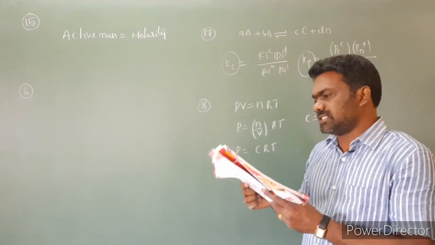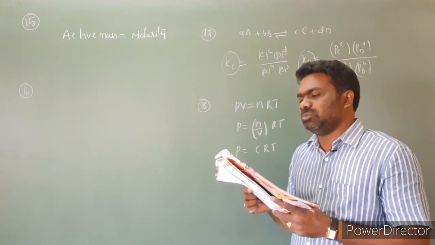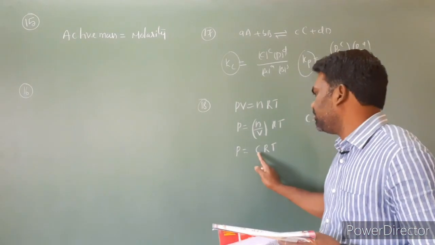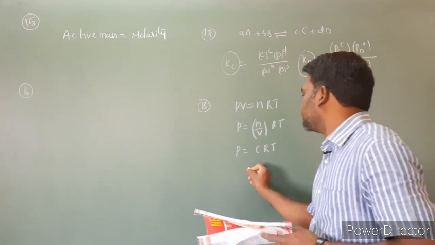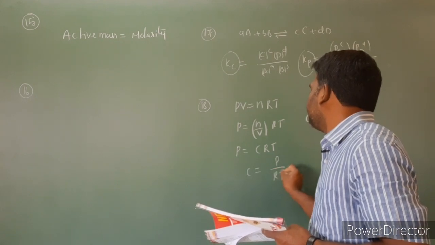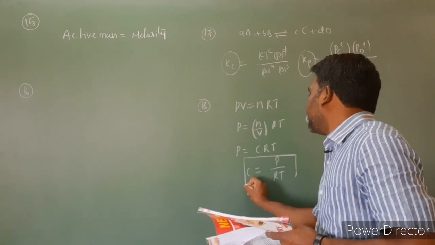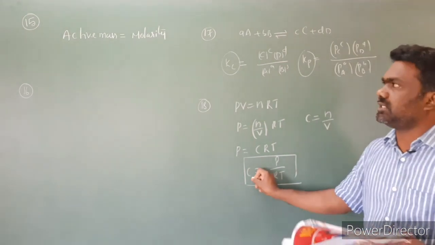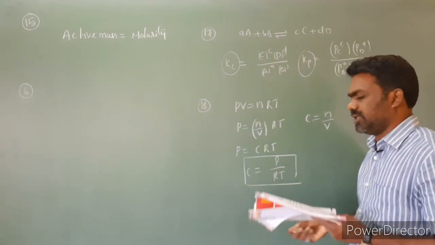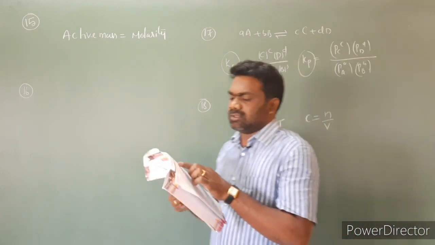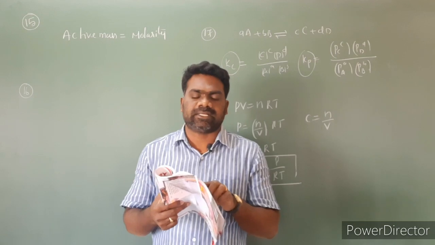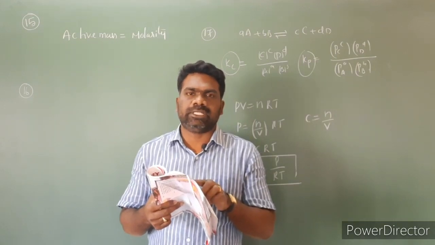So the question is, in the case of a gaseous homogeneous reaction, the active mass of reactants is obtained by which expression. We have to find the active mass of reactant, nothing but concentration. So C is equal to P by RT. Here C is nothing but concentration, concentration is nothing but active mass, nothing but molarity. Look at the options. In the 18th question, the second option, P by RT, is correct.